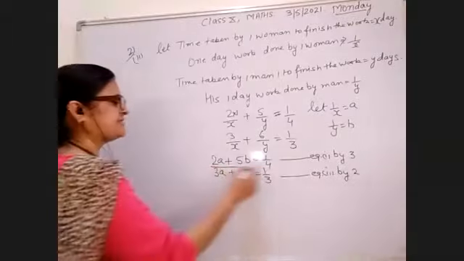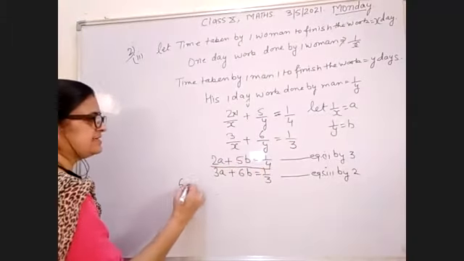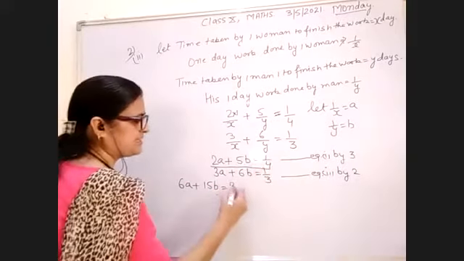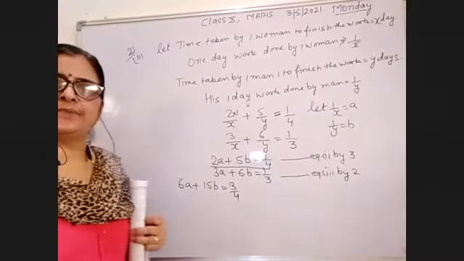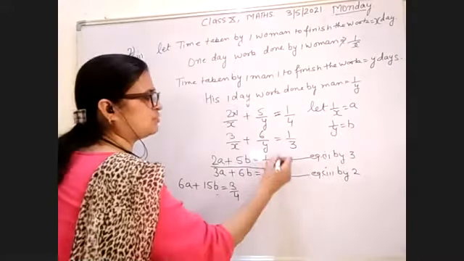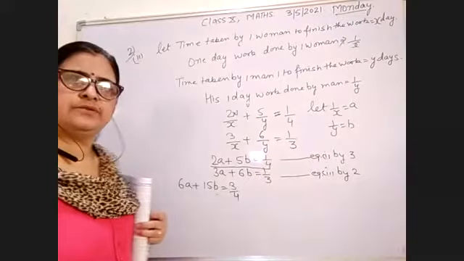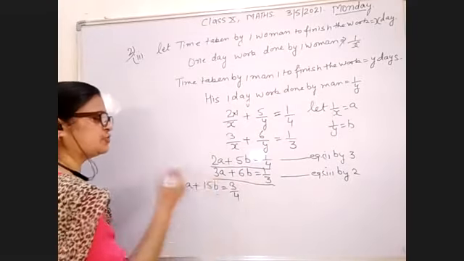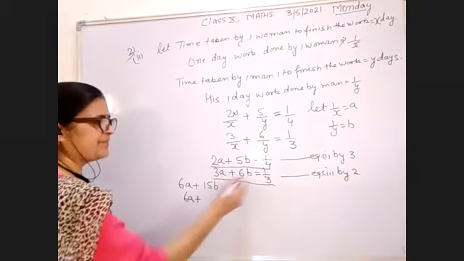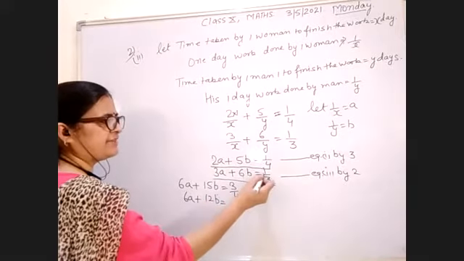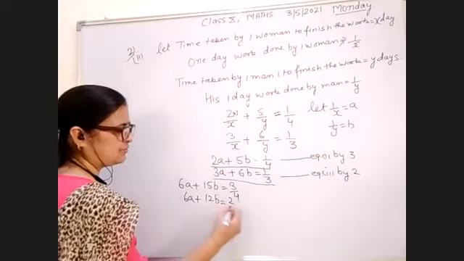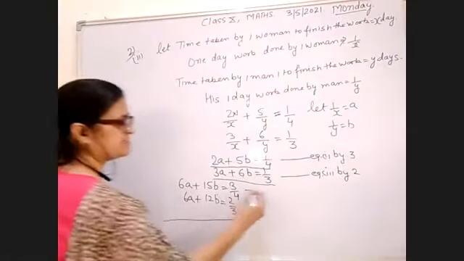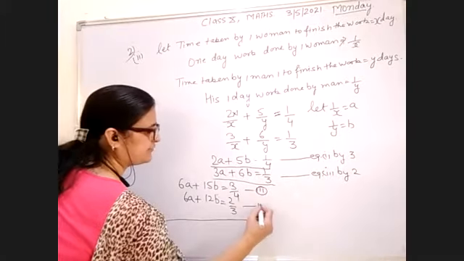So multiply this equation by 3, you will get here 6a plus 15b equal to 1/4 multiplied by 3, it is equal to 3/4. When you multiply 1/4 into 3, you will get 3/4. And when you multiply it by 2, सारी equation को आपको 2 से multiply करना है। 2 3 जा 6 है, 2 6 जा 12b, and when you multiply 1/3 by 2, you will get 2/3. Now how will you solve this equation? This is your now 3rd equation and this is your 4th equation.